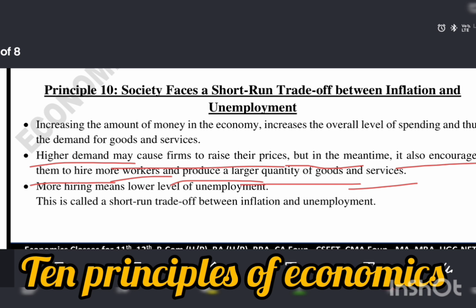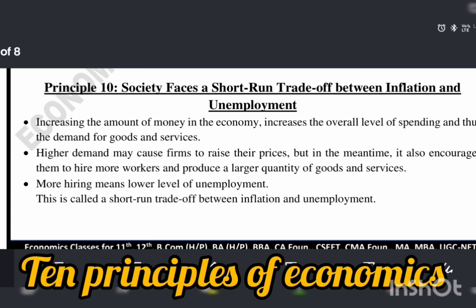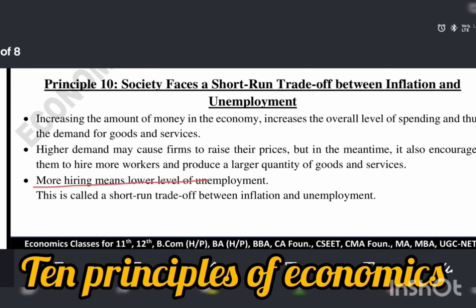More hiring means a lower level of unemployment. When our production increases, firms will need more workers to produce goods and services. At that time our unemployment rate will decrease. This is called the short-term trade-off between inflation and unemployment.